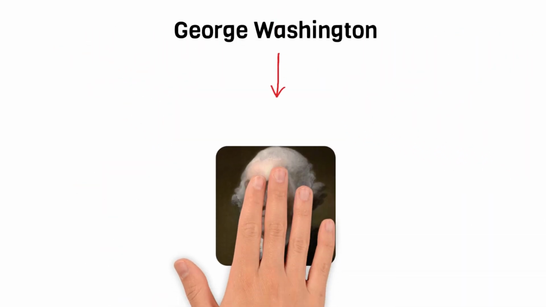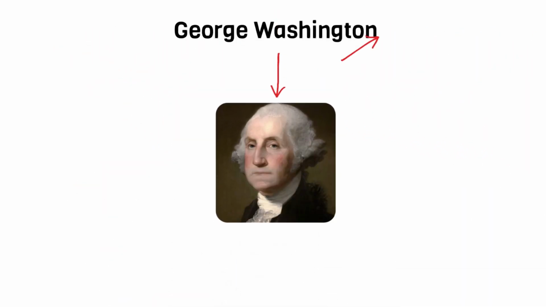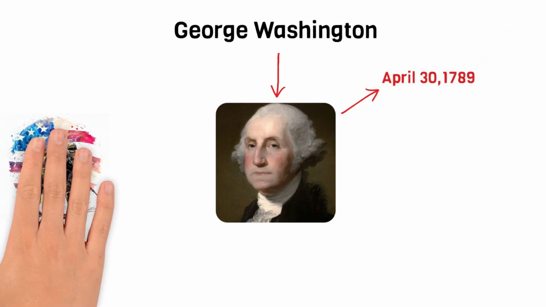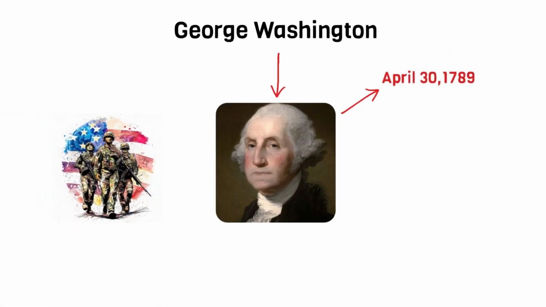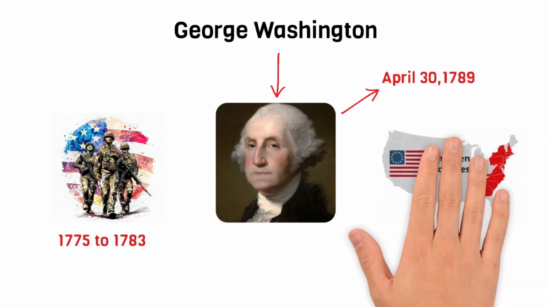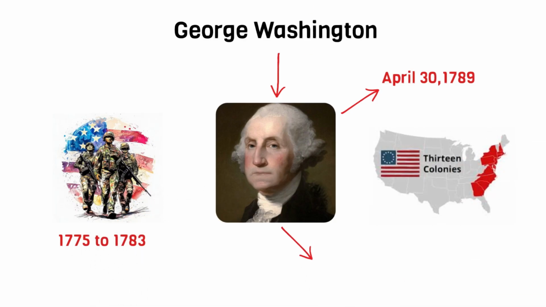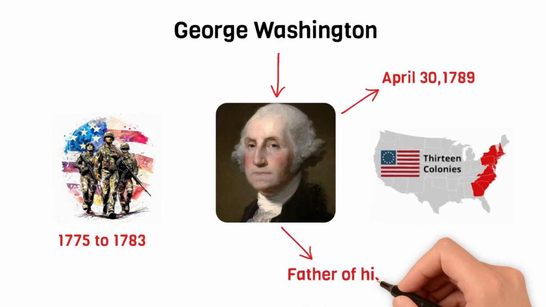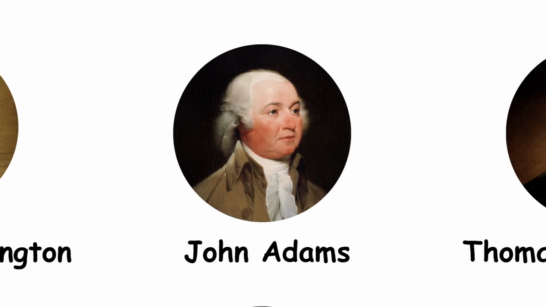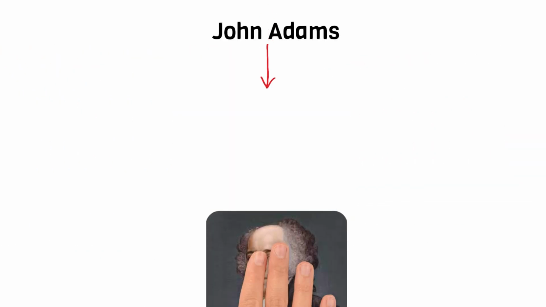George Washington. George Washington was the first president of the United States. He became president on April 30th, 1789. He led the American Army during the Revolutionary War, which lasted from 1775 to 1783. This war helped the colonies gain independence from Britain. George Washington is often called the father of his country because of his important role in shaping the nation's early history.